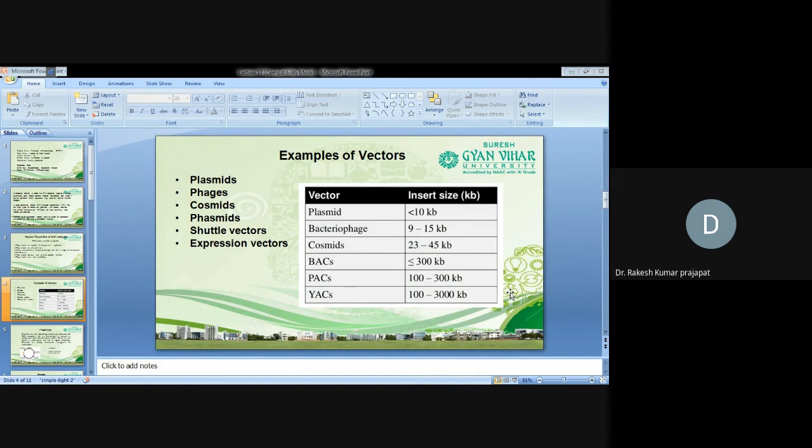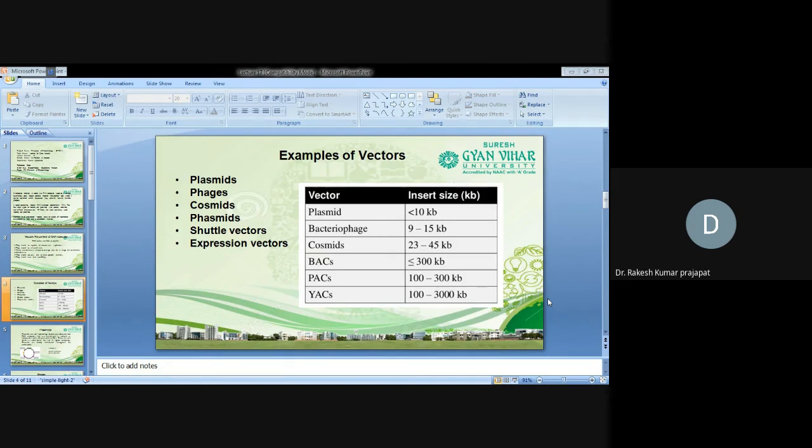So plasmids are naturally present in bacterial cells, in different microorganisms. Phasmids are a mosaic of phage and plasmid. Cosmid has the lambda cos site with the plasmid, meaning the plasmid sequence has the lambda cos sites. So it forms the cosmids.